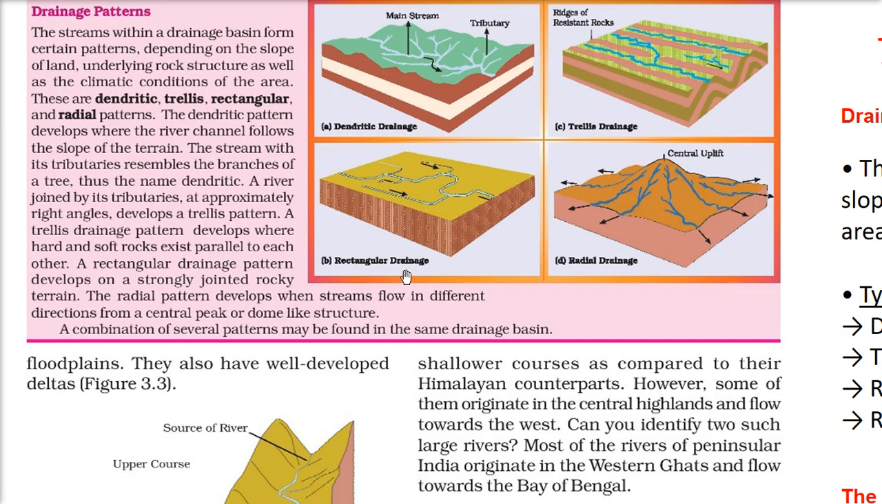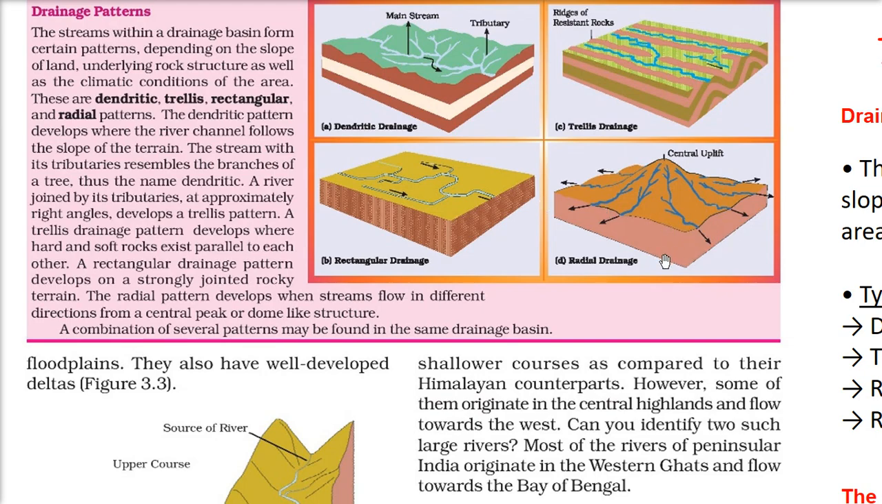Then we have the rectangular drainage. Rectangular is a shape which has equal length and equal width with all the angles 90 degree. So the rectangular drainage pattern develops on a strongly jointed rocky terrain. If this is very strong, the water cannot find its place, so it has to just flow straight or take a right turn. So a 90 degree turn. This is the rectangular drainage pattern system.